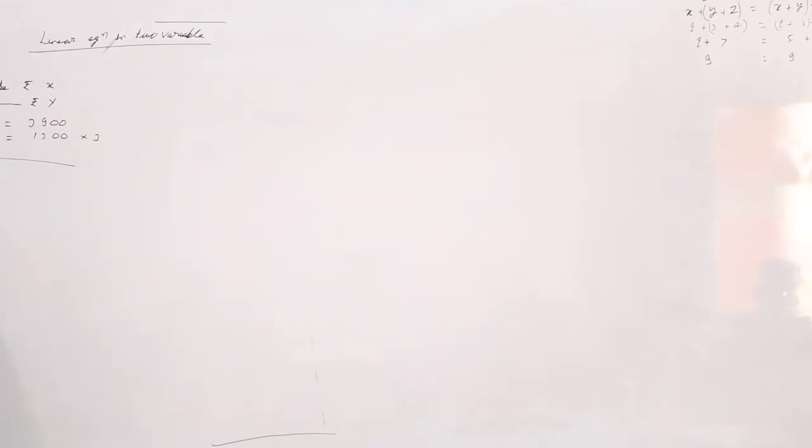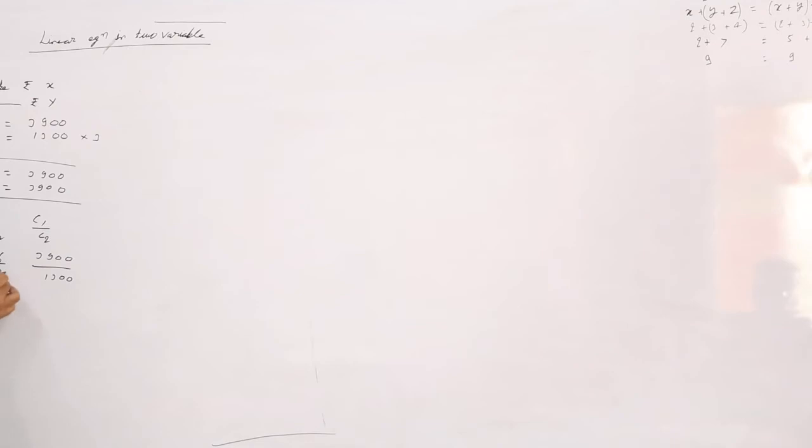Now, equation 1 is 3x plus 6y is equal to 3,900. Equation 2 is also 3x plus 6y is equal to 3,900. See, both came the same. When both are the same, shall I check A1 by A2, B1 by B2, C1 by C2? I'm checking here: 3 by 1, 6 by 2 and 3,900 by 1,300.